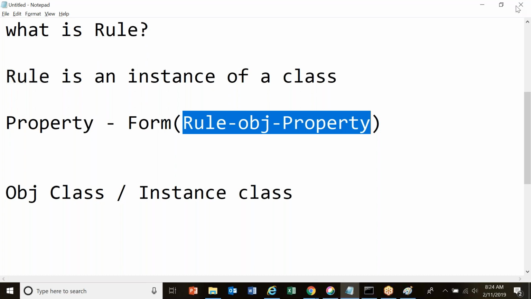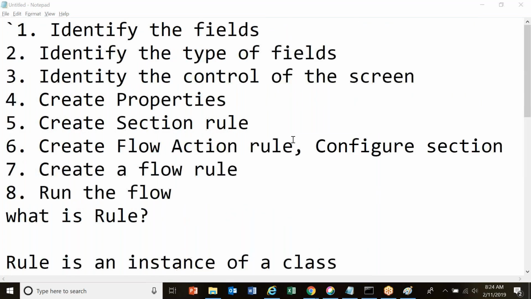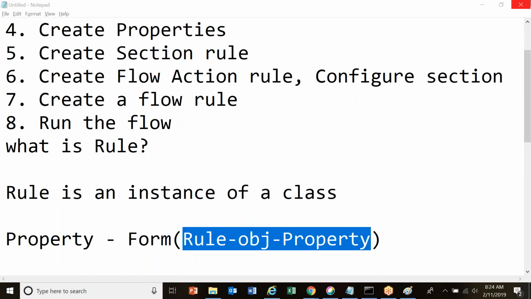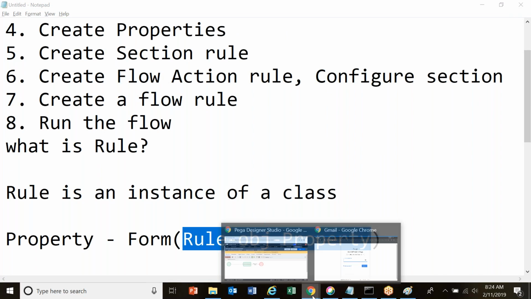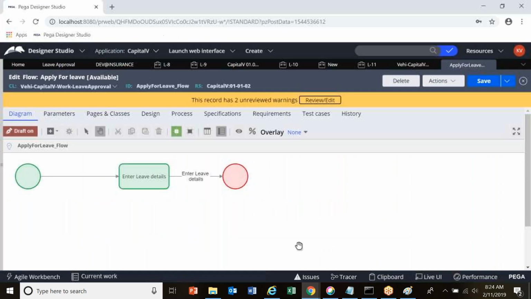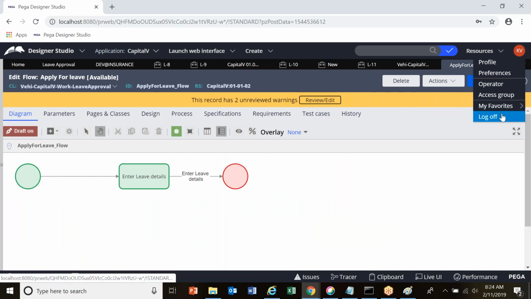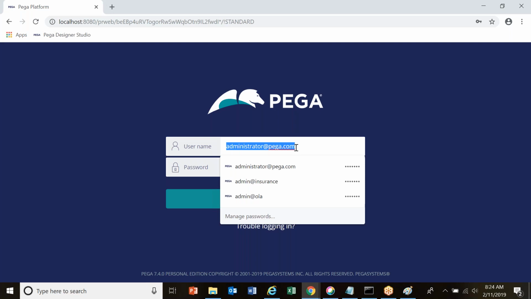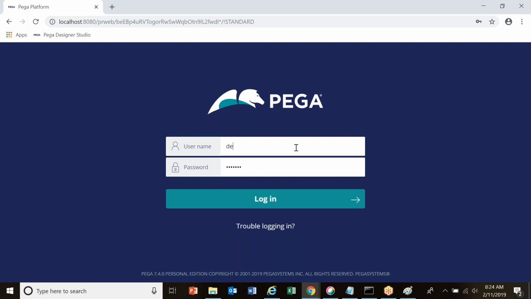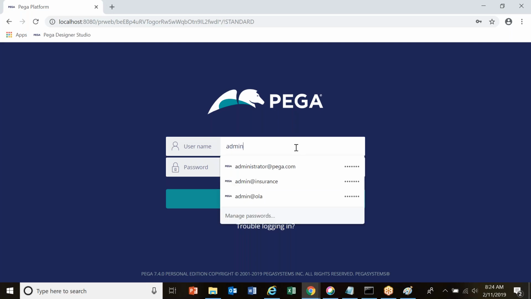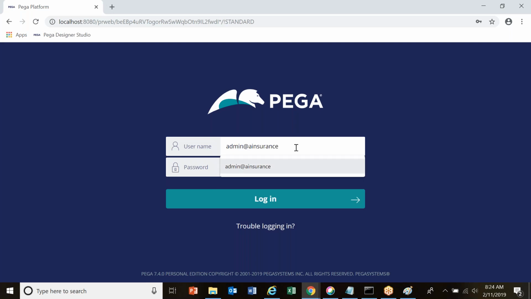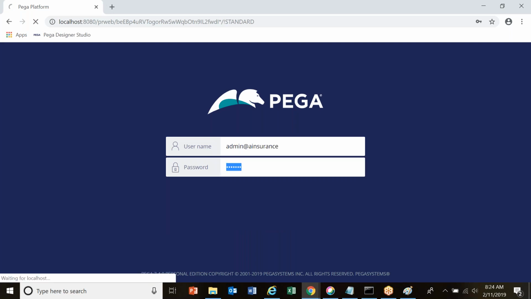Yes. Okay. So we'll go ahead and directly create the properties. So what is our operator name? Our operator name is admin at A Insurance, and install is the password.